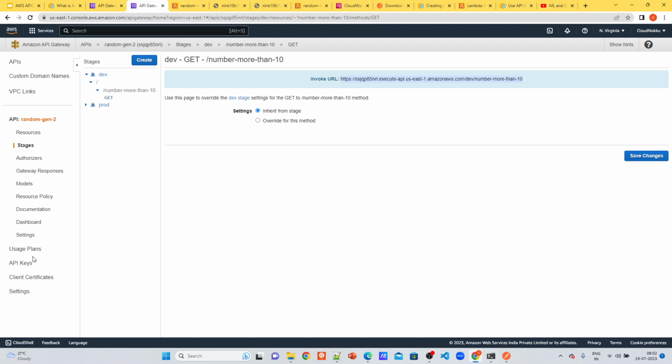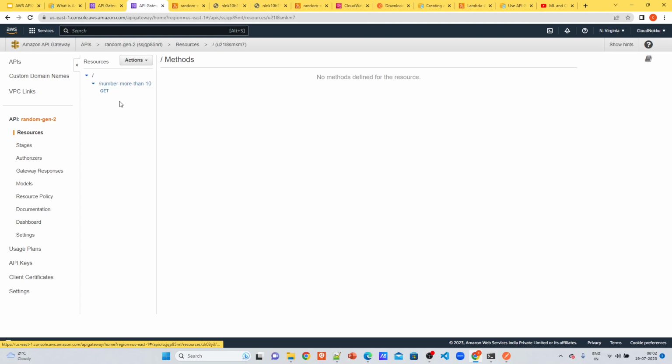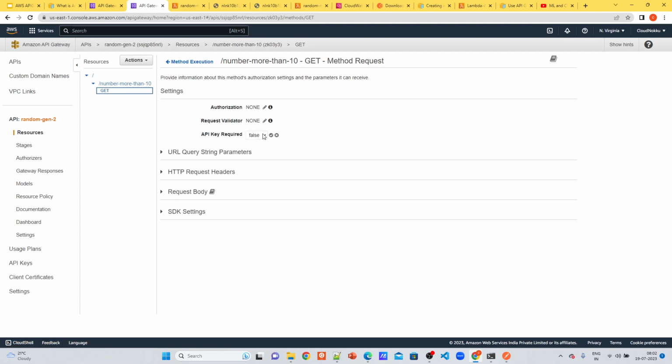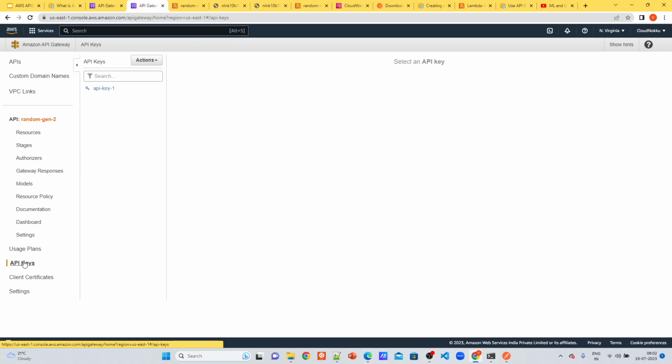Now let's make it a little more secure. As I mentioned previously, you need to go to method request and enable API key required, true. And you need to go to API keys. Let's create a new API key.